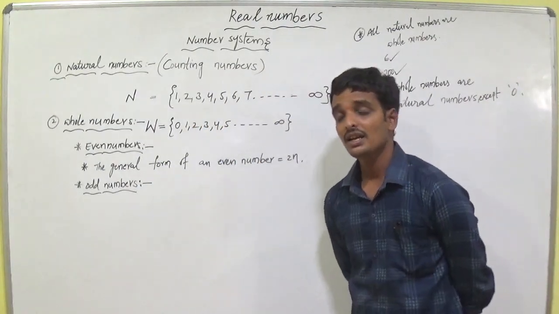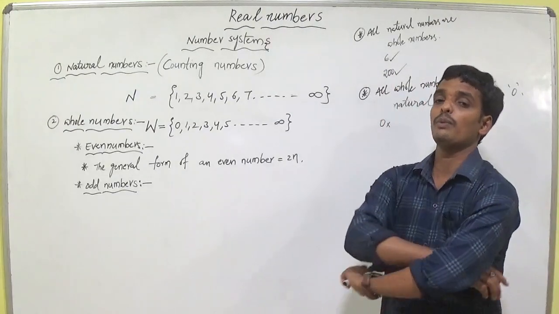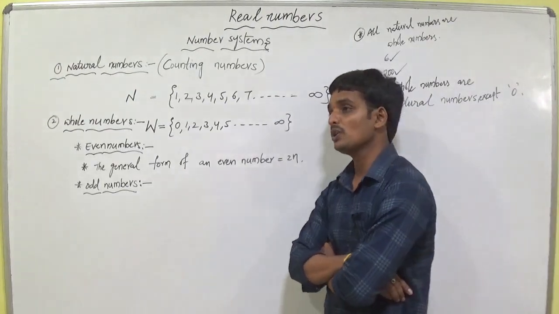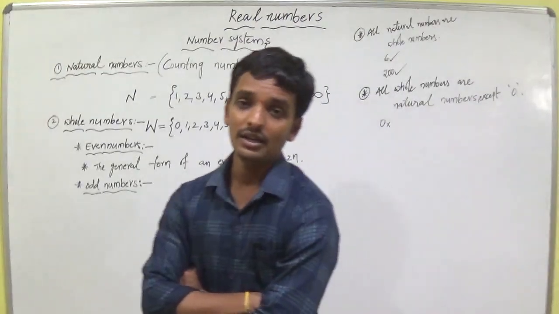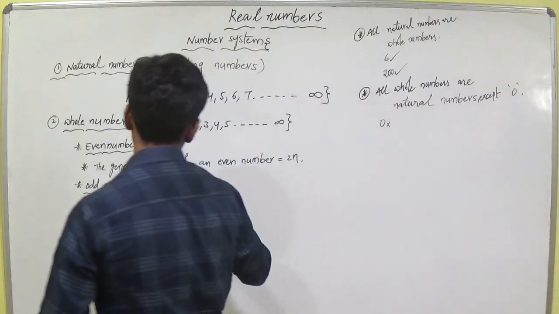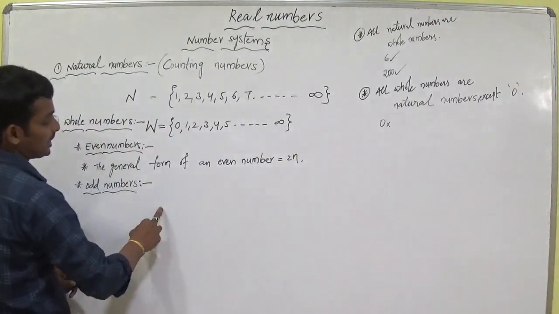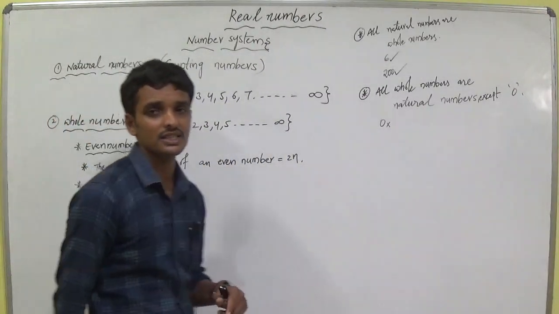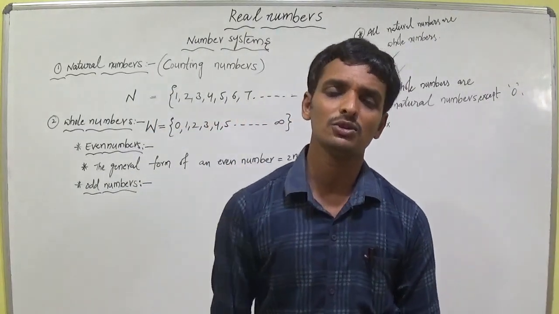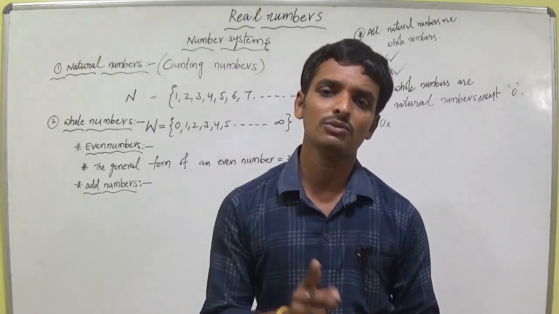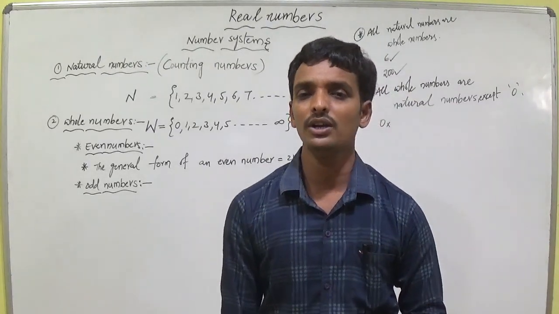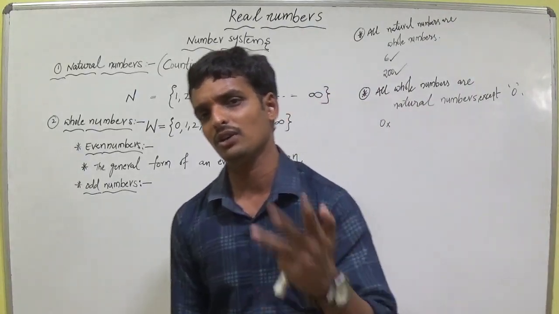The numbers which are not divisible by 2 are called odd numbers, or the numbers when divided by 2 leave the remainder 1 are called odd numbers. Write the definition and then write the examples in your own way. Those are 15, 17, 19, 21, 25, 29, 35, 37, 41, 47, whatever you write.